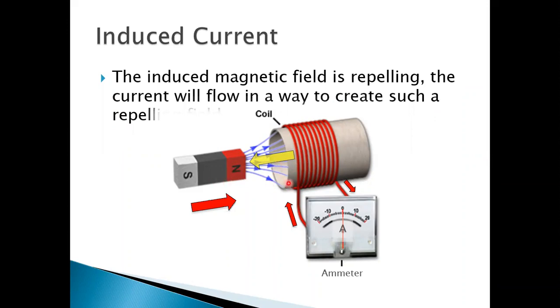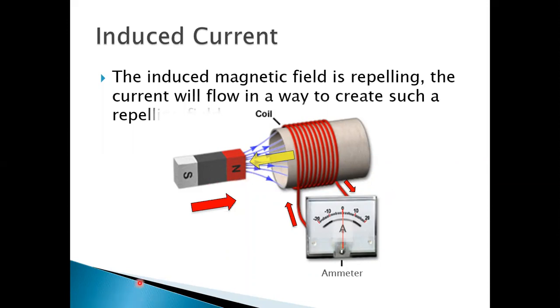So moving the magnet into the coil needs effort. But as soon as you move away from the coil, current in the coil gets induced in such a way that it will attract the magnet. That means this end becomes south and this is north, so it will attract and oppose the movement of the magnet away.